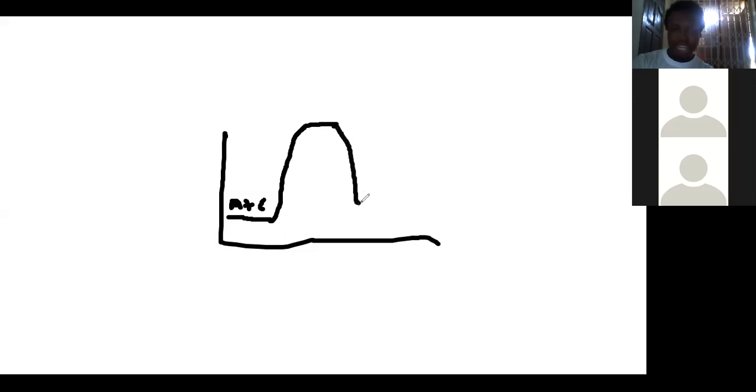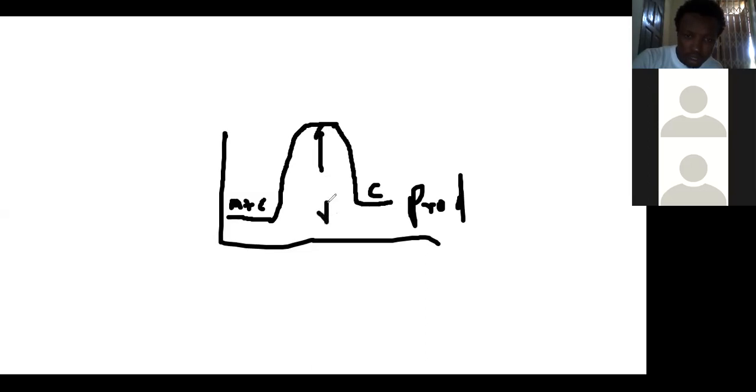When they decompose, they form the product. So the product will now be here. Let's say they form C here. So here are the reactants, and here is the product. The whole of this is the activation energy, and it is denoted by E small a. And here is the activated complex.